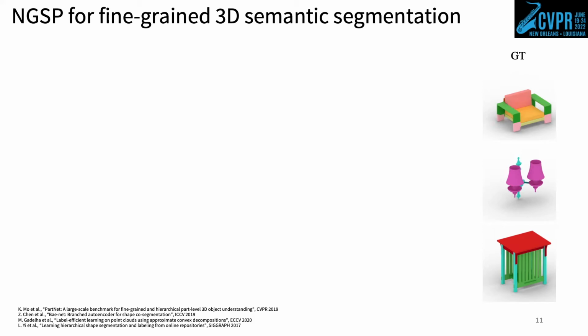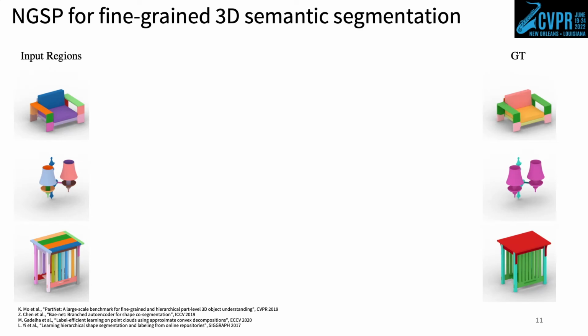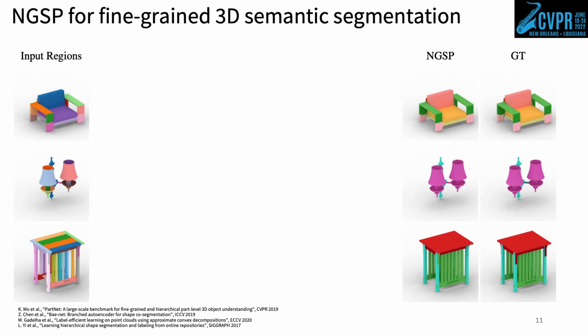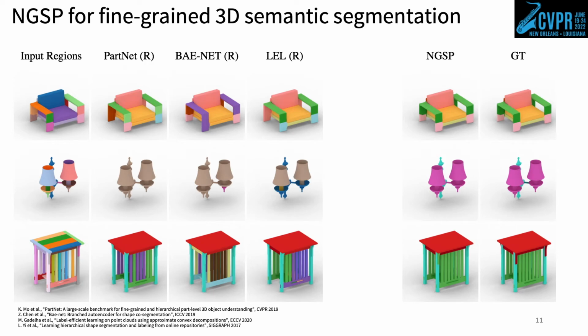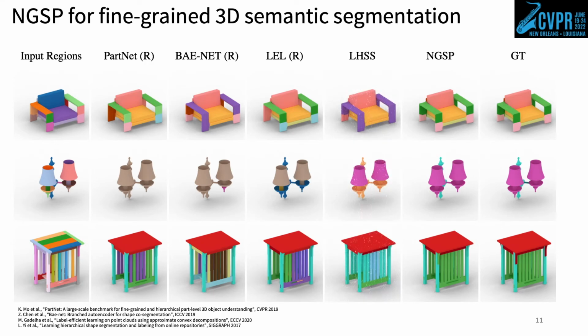We evaluate NGSP's ability to assign fine-grained semantic labels to regions of 3D shapes. Our experiments use CAD manufactured objects from the PartNet dataset. As input, we oversegment each shape using the mesh components for each part instance in PartNet. We compare NGSP against related methods that use regions to aggregate point predictions, incorporate regions into self-supervised training objectives, or assign labels to regions in alternative search-based formulations.